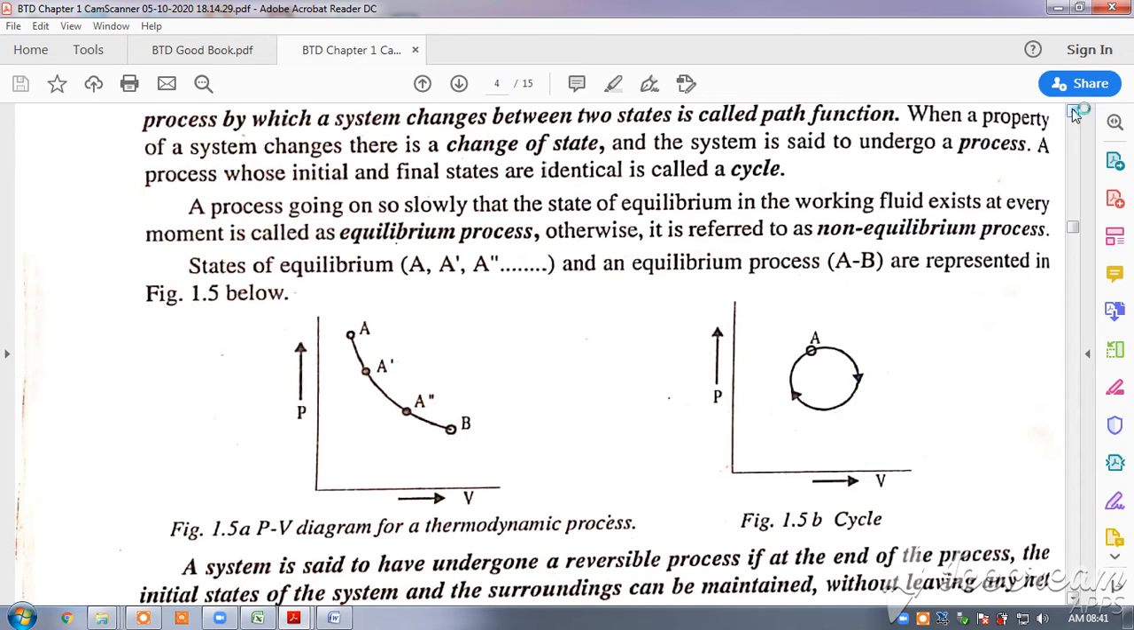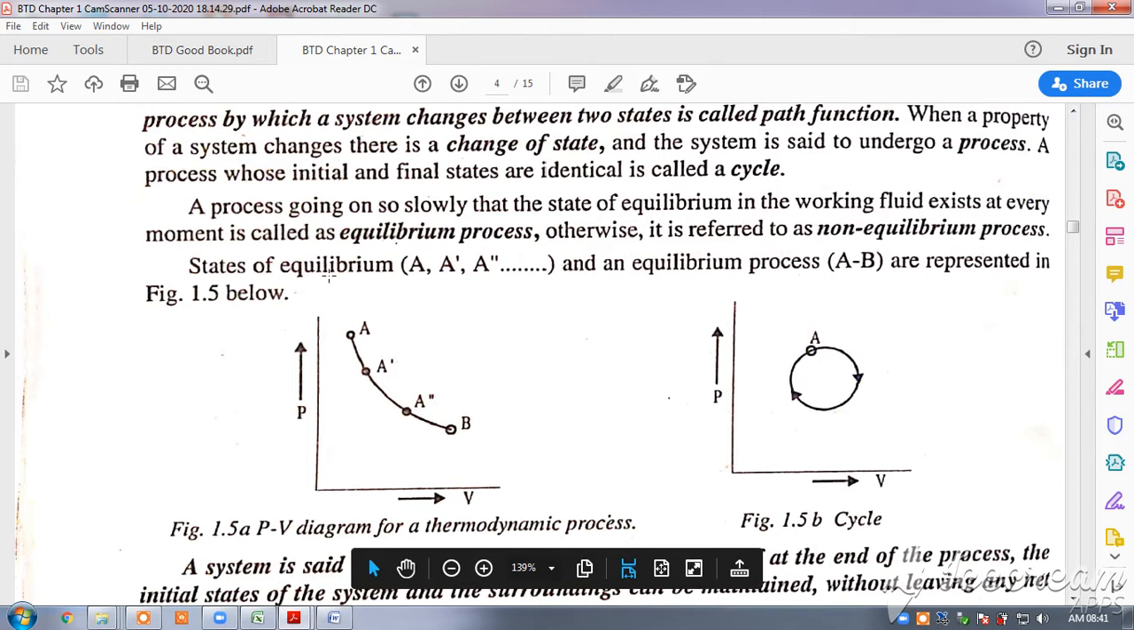Friends, now we shall discuss the concept of a process, cycle, equilibrium process, non-equilibrium process, etc. in this discussion. So you please see this again. Go to the pressure volume diagram. Here we have drawn a line. So this is at different conditions, like this is P and this is volume. The second condition, third condition, and fourth condition. So the points we have marked as A dash, A double dash, B.